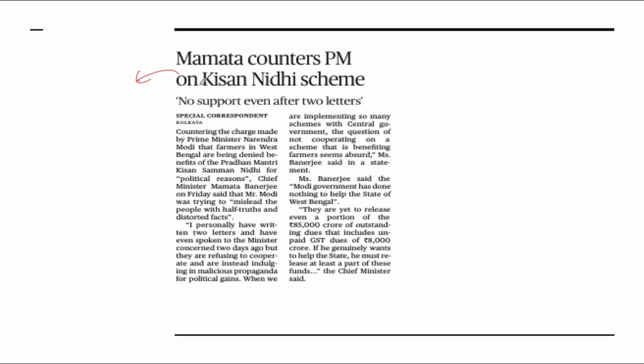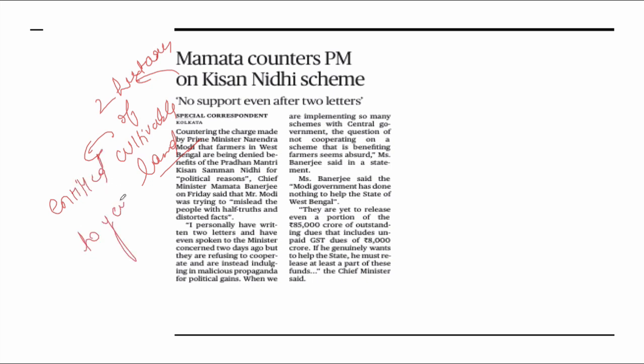Under this scheme, farmers who own not more than 2 hectares of cultivable land are entitled to a yearly grant of rupees 6,000. The amount shall be paid to the farmer by way of direct bank transfer, in 3 installments.